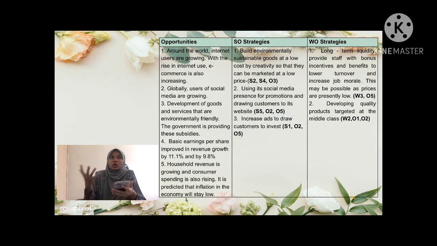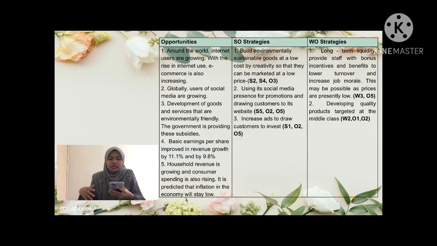In opportunity number 5, household revenue is growing and consumer spending is also rising. So the potential strategy I made for Nestle is that Nestle can use their social media for promotions and for drawing customers to its websites.